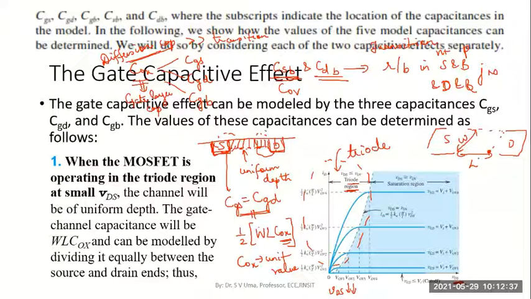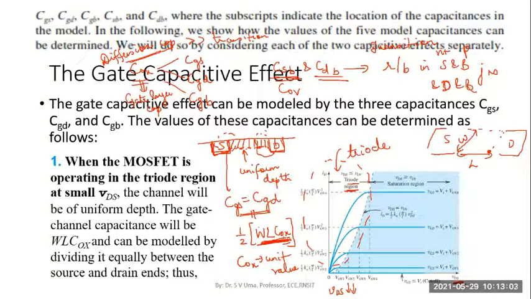It will be W into L into Cox. Since that capacitance will be uniformly distributed at the source and the drain junctions, CGS is equal to CGD, which will be half of the total capacitance WL Cox.